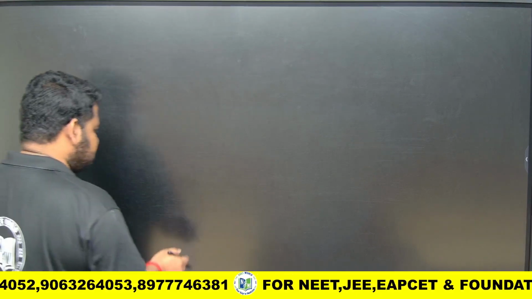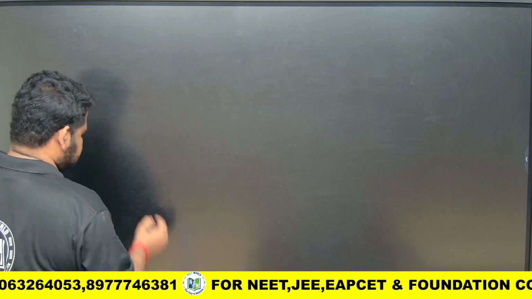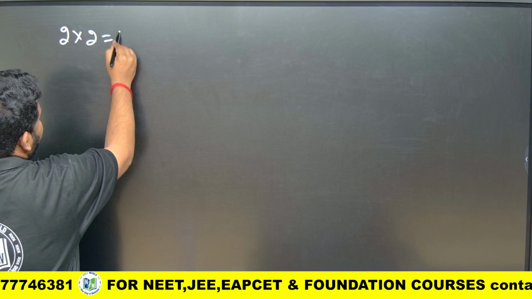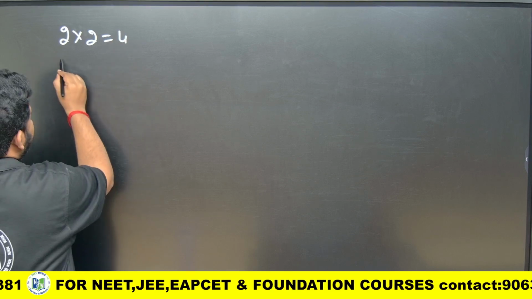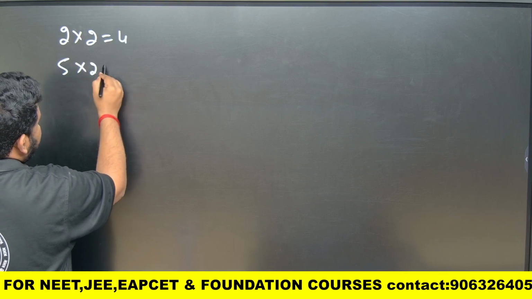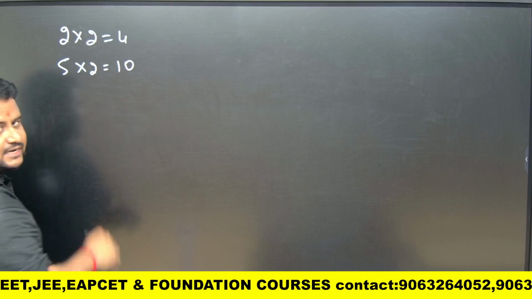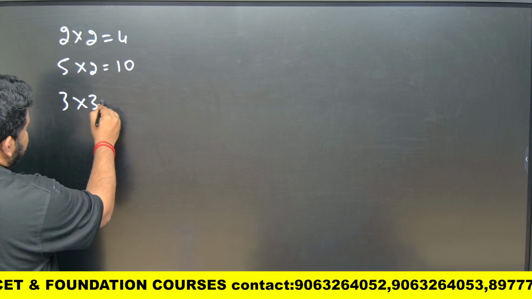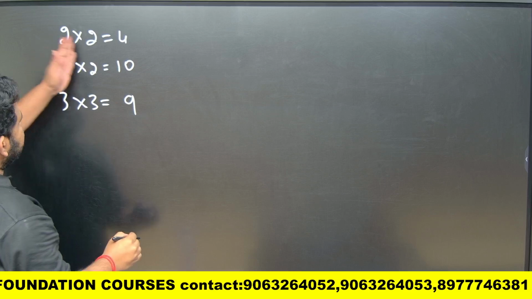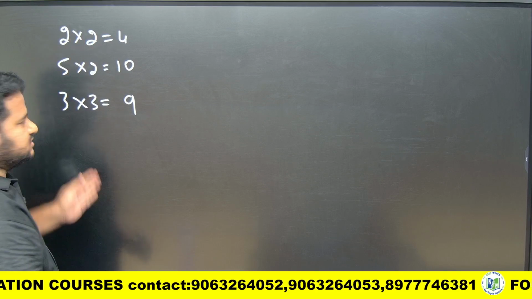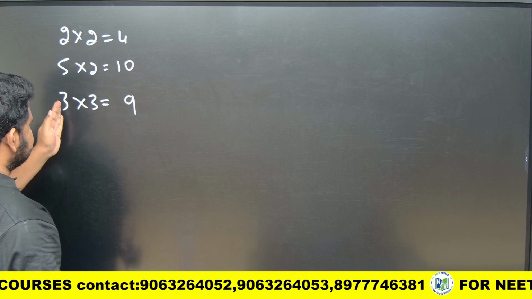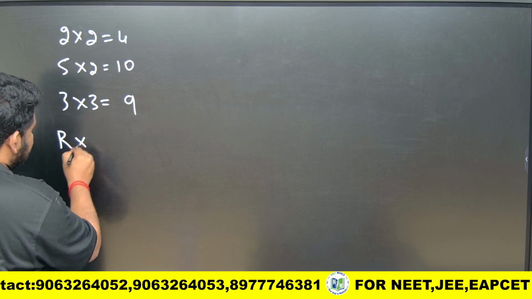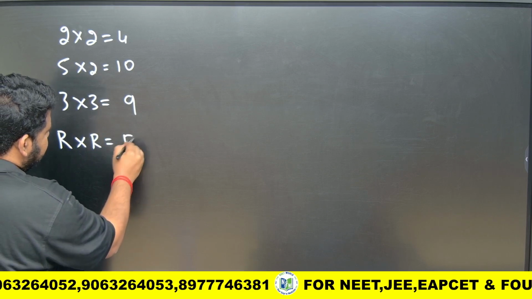Suppose I write here 2 into 2, what will I get? 4. Similarly, if I write 5 into 2, I will get 10. Similarly, if I write 3 into 3, I will get 9. So these are all what? 2 and 2 are rational numbers. 5 and 2 are rational numbers. 3 is rational. So rational number into rational number will give me a rational number.